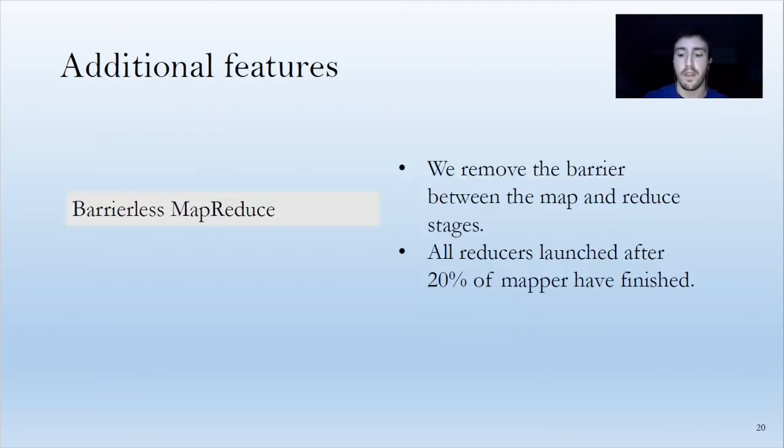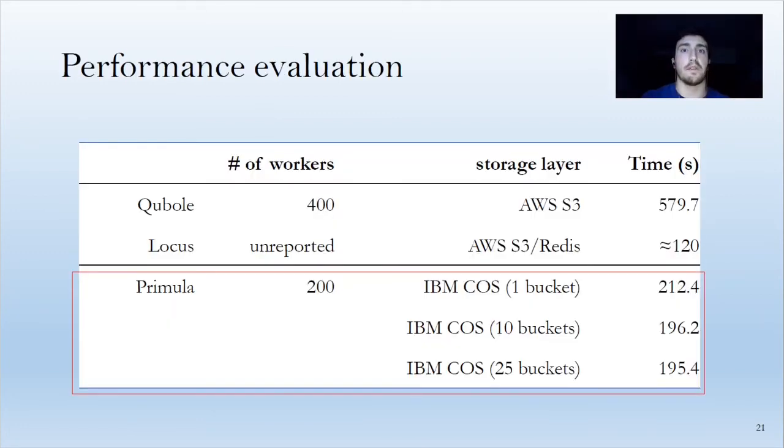and thus the straggler mitigation works fine. We have also removed the barrier between the map and reduce stages by calling the reduce functions once a certain percentage of mappers have finished, and we have evaluated the performance of Primula against another solution in a problem of 100 GB terasort. And so the total time for performing such a 100 GB terasort was similar to another solution of the literature, and thus Primula is competitive.